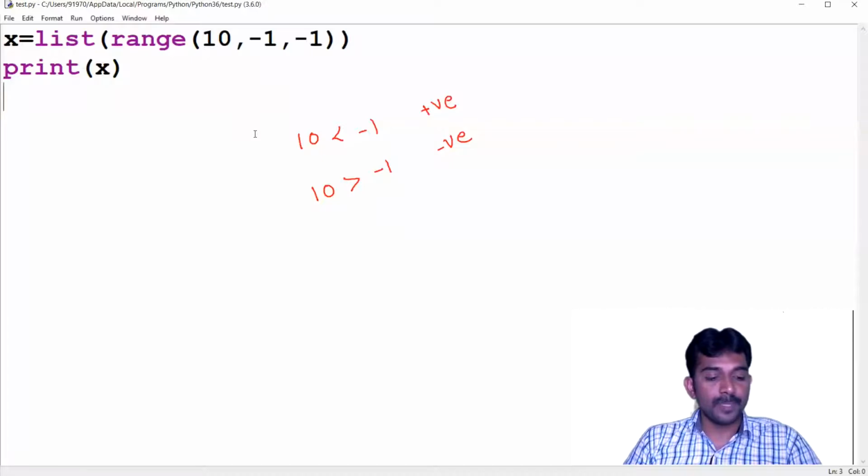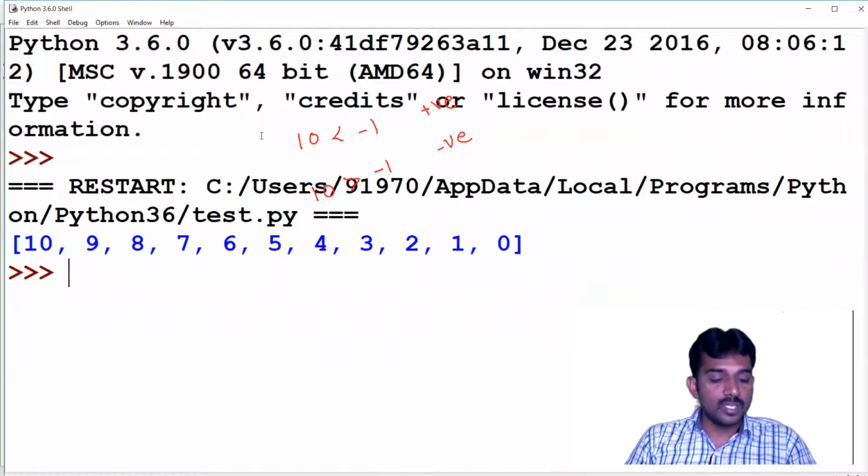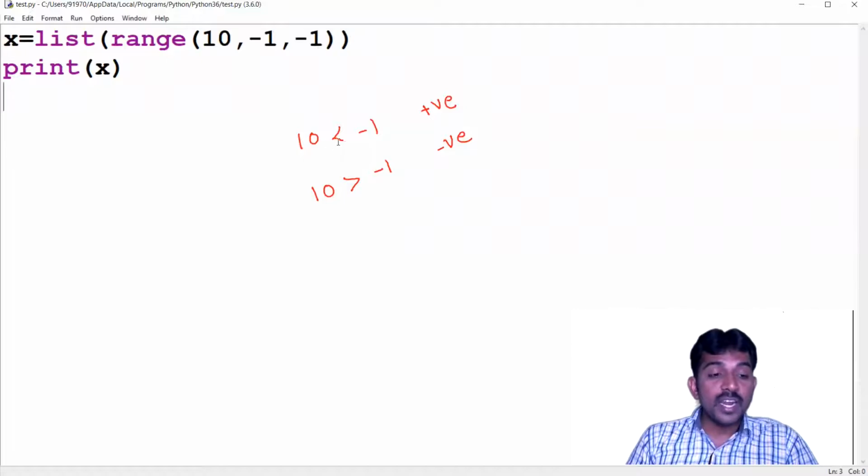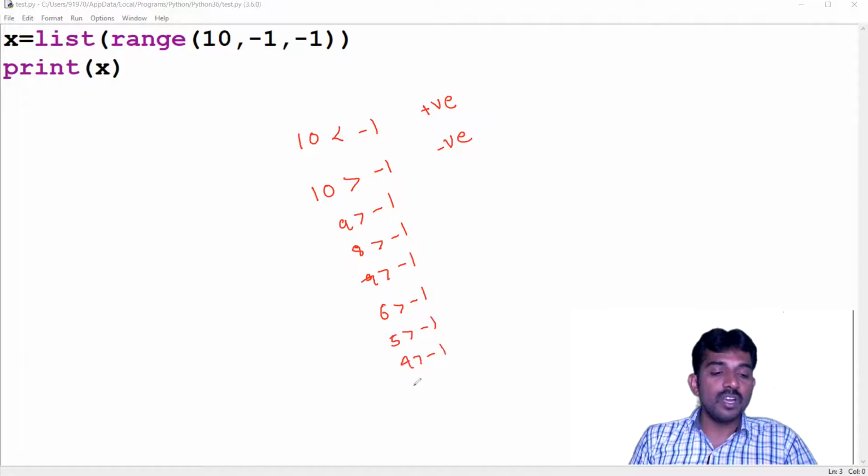Is this clear? Negative means it runs until the condition is true. See, initially the value is 10, right? So 9 greater than -1, condition true. 8 greater than -1, true. 7, 6, 5, 4, 3, 2, 1, 0 greater than -1, and then -1 greater than -1, condition false. So it prints 10 to 0, right?